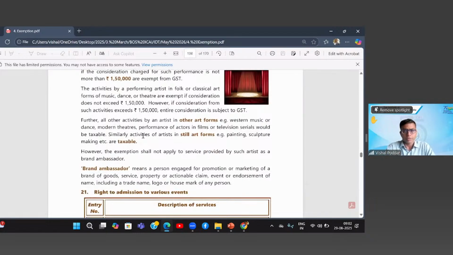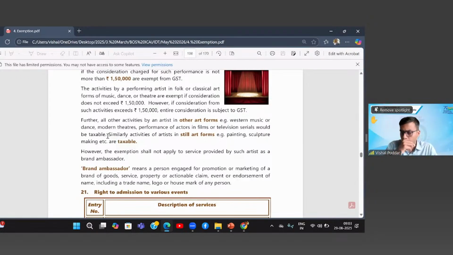Next clarification: if it is other than these classical art forms, like Western music, so you have different performances in Western music, like a Coldplay performance, that is Western music, so that will be taxable. Similarly, if it is still art forms, what are still art forms? Still means where there is painting, sculpture making, etc. That will be taxable.